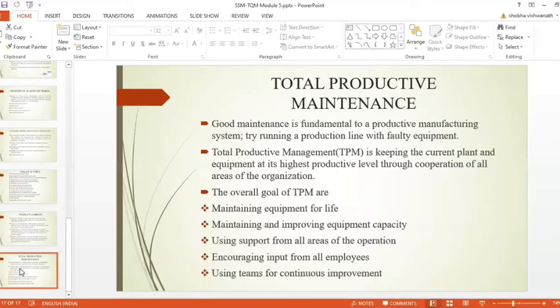So the main objectives of TPM are to achieve defect-free production, make maintenance simple and easy, develop a sense of ownership for workers, encourage participation of everyone in the industry, achieve peak production and productivity, and achieve continuous improvement.